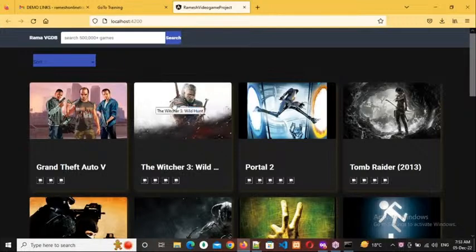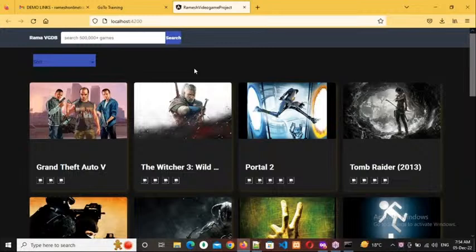That means this is not a video game. Suppose I have a video game, I will release the trailers and all those things. And some other person is there, some third party. What he is doing is gathering all the video game related information, and he is providing that information through a REST API. And I will utilize that REST API and I will display it. I will build this application.